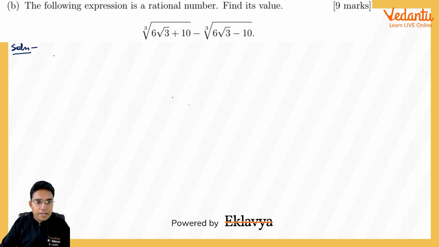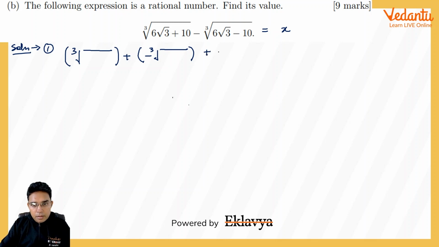So my first method is that if I take this to be equal to, let us say, x. Then we can write this as cube root of this thing plus negative of cube root of this thing, using this bracket, plus minus x, this will be equal to 0. Inside this is 6 root 3 plus 10, and 6 root 3 minus 10 here.